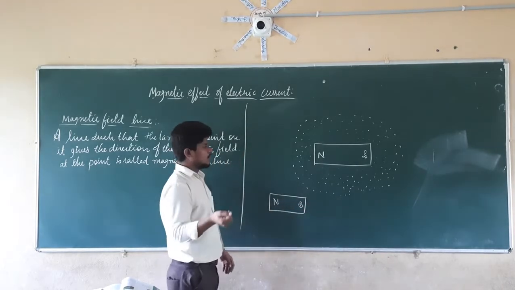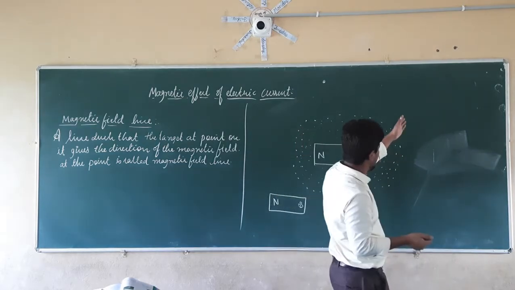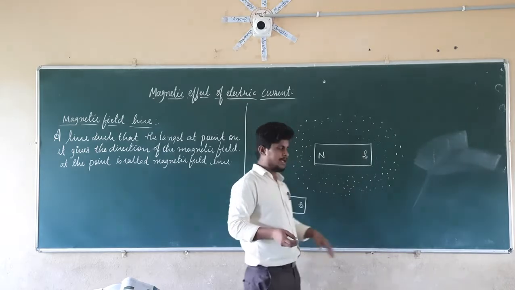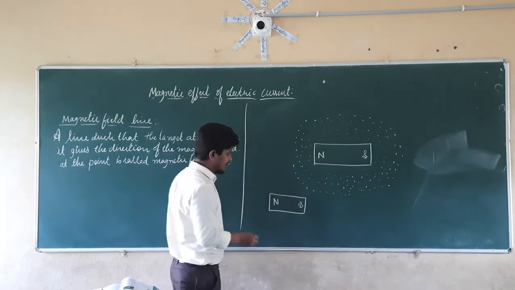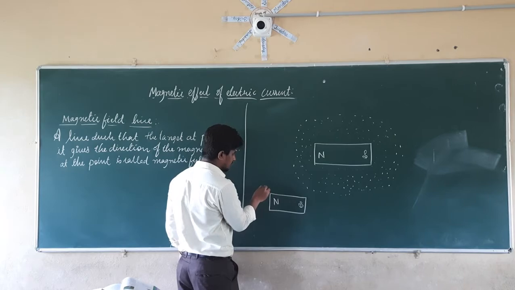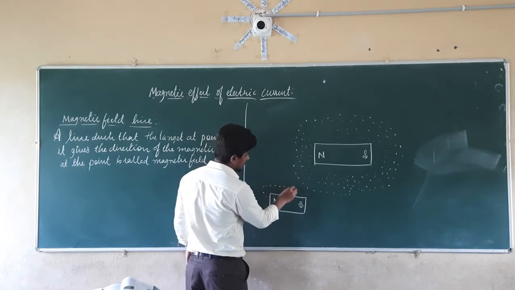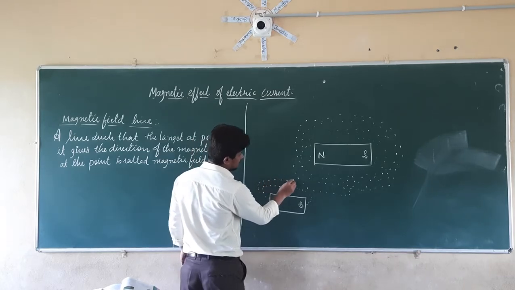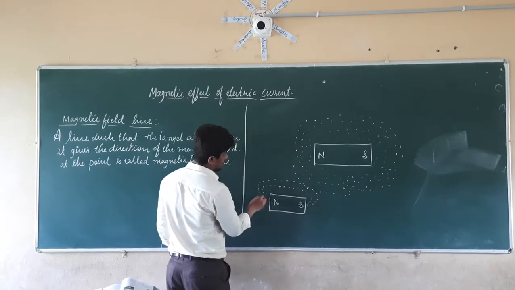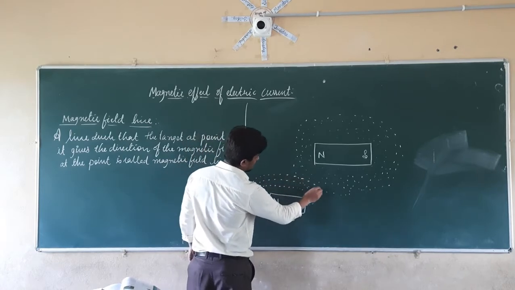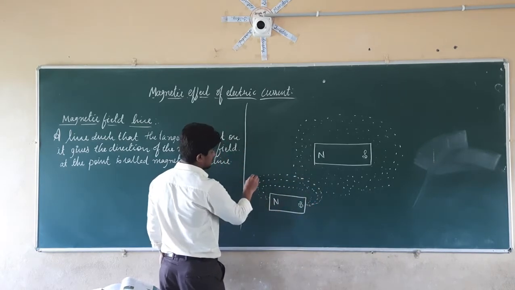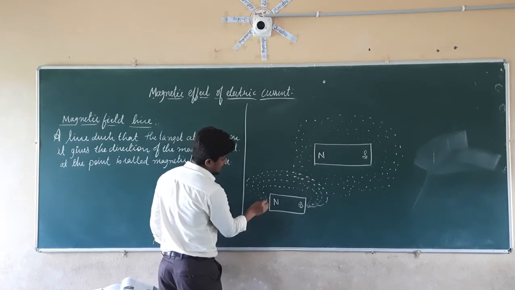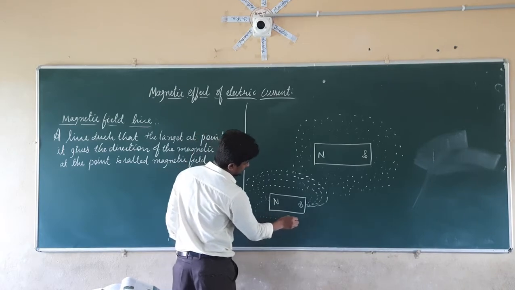When you shake it, the iron filings present on this cardboard start to deposit nearer to the north pole and the south pole, and they start to give a pattern like this. In the same manner, in the downward direction also they give a pattern like this.